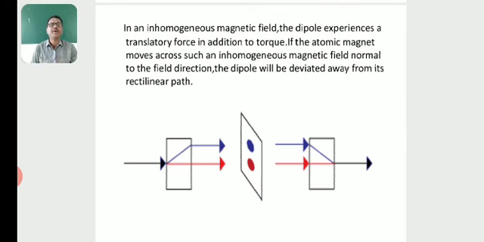If the atomic magnet moves across such an inhomogeneous magnetic field normal to the field direction, the dipole will be deviated away from its rectilinear path.